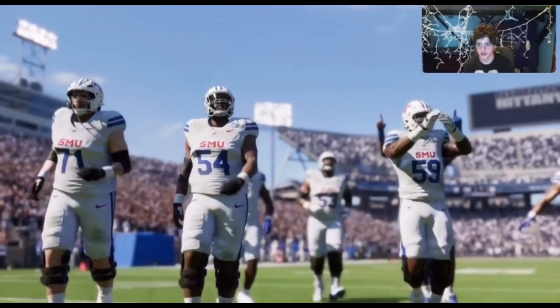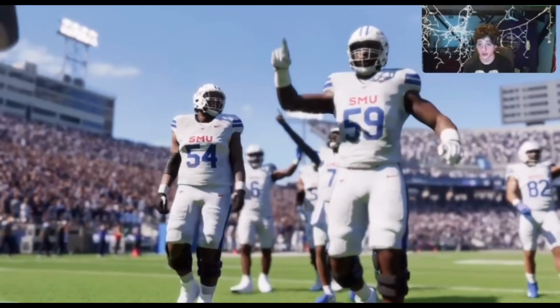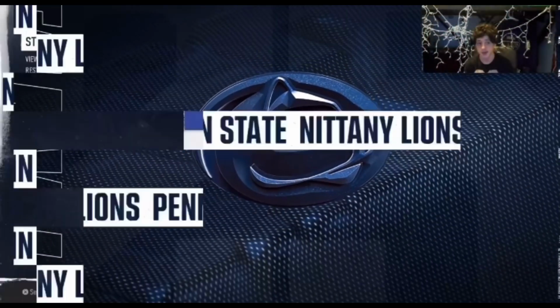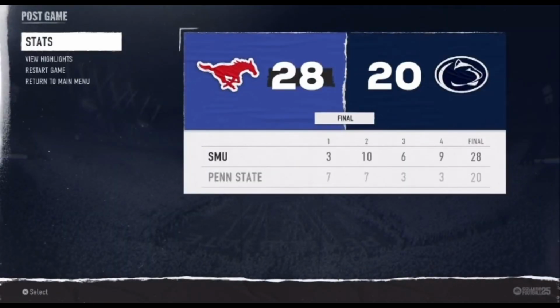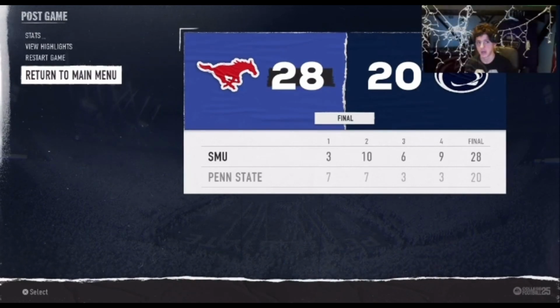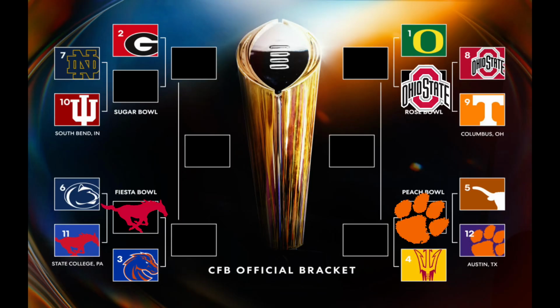Let's freaking go, guys. That is a big upset right there. Big upset. Now SMU is going to be playing versus Boise State in the Fiesta Bowl.